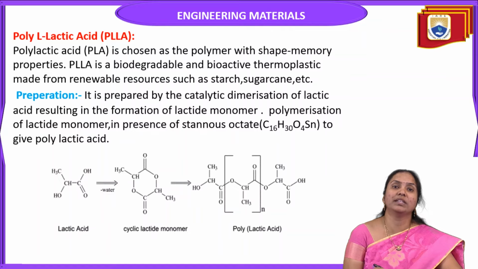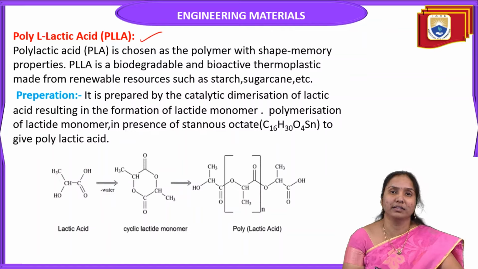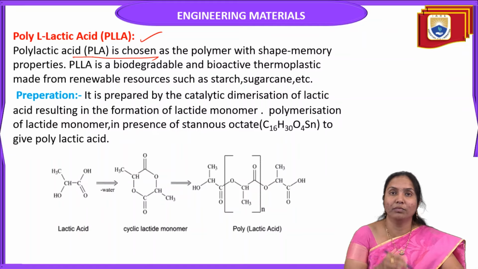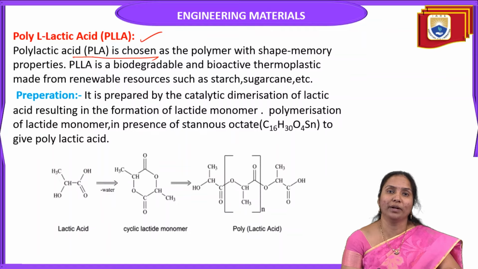The best example of a shape memory material is polylactic acid, PLLA, which is chosen as a polymer with shape memory properties.